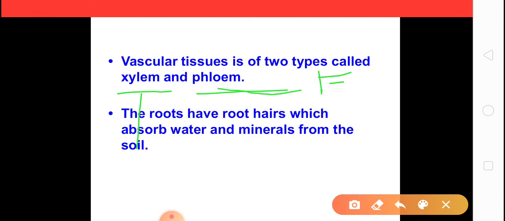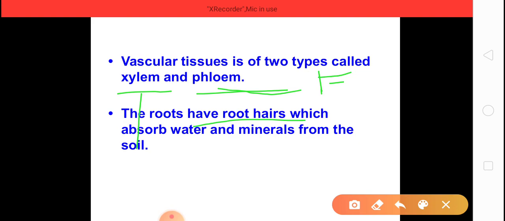The root also has root hairs. On the upper side of the root, root hairs are found, and these root hairs absorb water and minerals from the soil. So a question may be asked in the exam: what is the function of root hairs? The function of root hairs is to absorb water and minerals from the soil. Or it may be asked: name the part of the root which absorbs water and minerals.